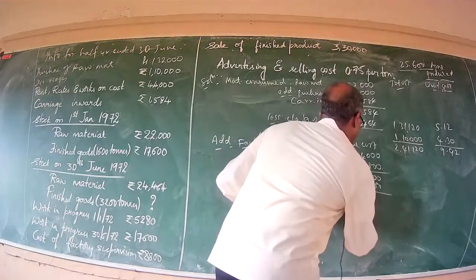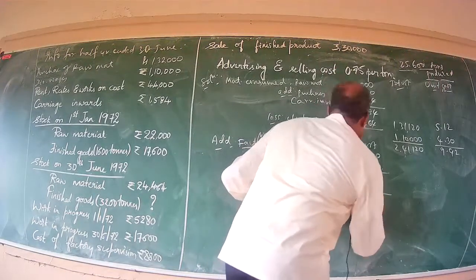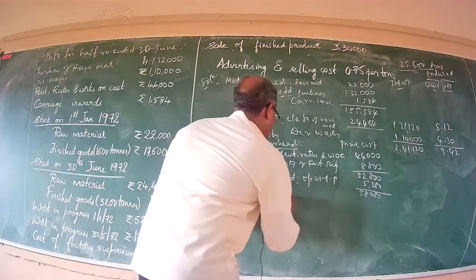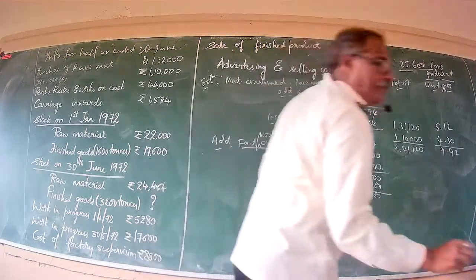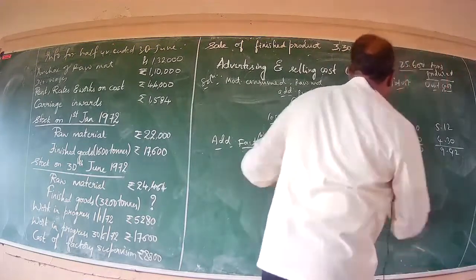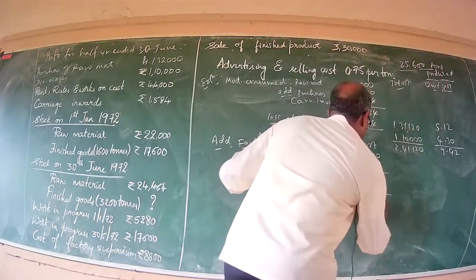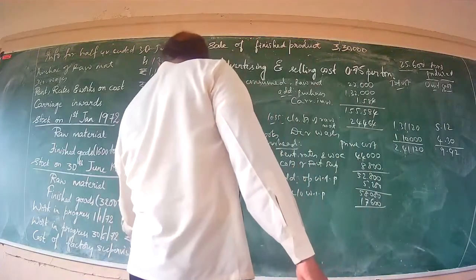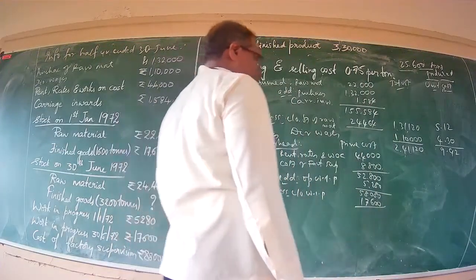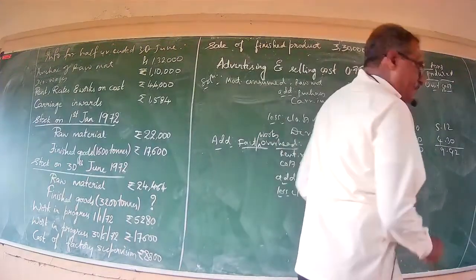Total 58,080 less closing work in progress given as 17,600. How much is the resultant figure?